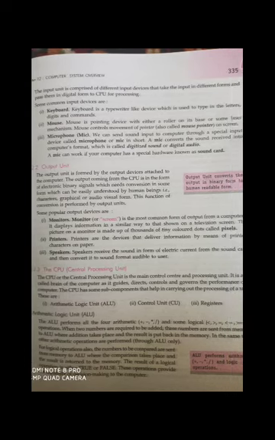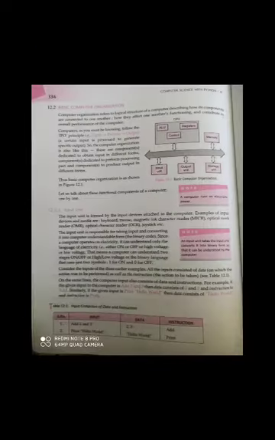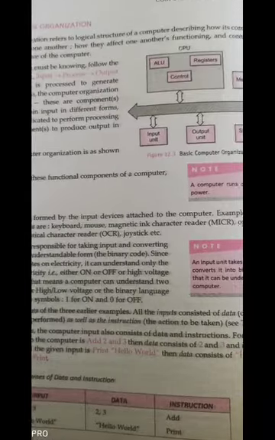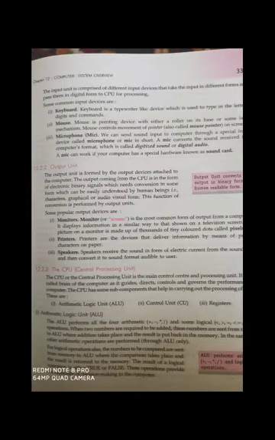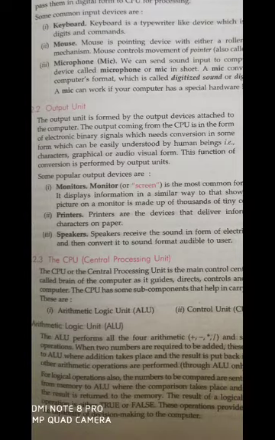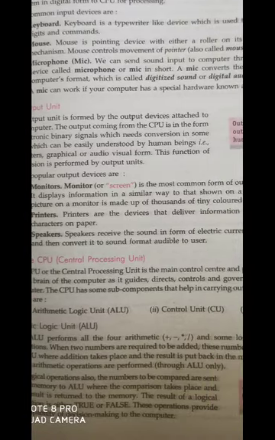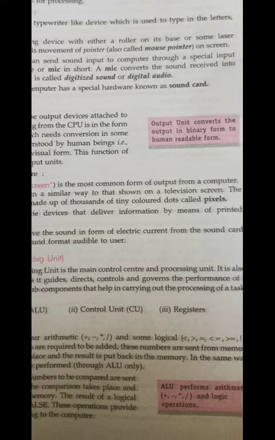So CPU has several subcomponents, which we have already seen in our previous diagram. The three components are ALU, registers, and the control unit. So first of all, let us see what is ALU. The ALU performs all the 4 arithmetic operations such as addition, subtraction, multiplication, division, and some logical operations.